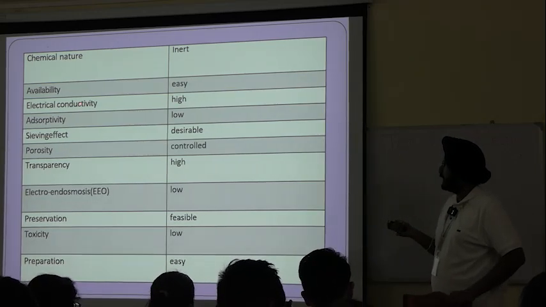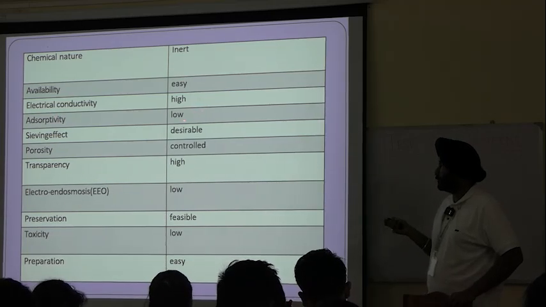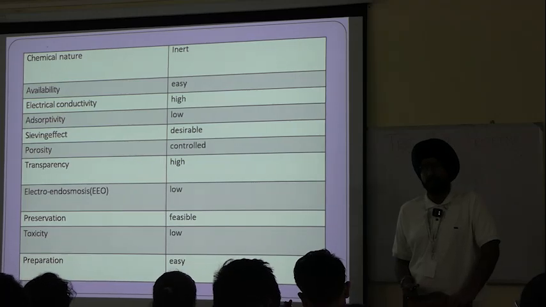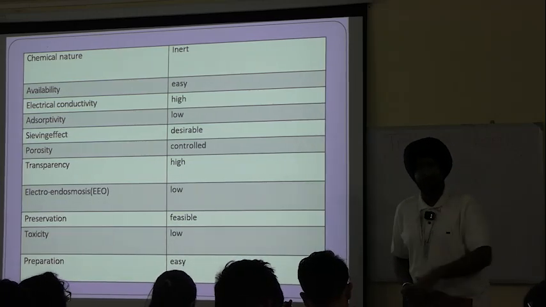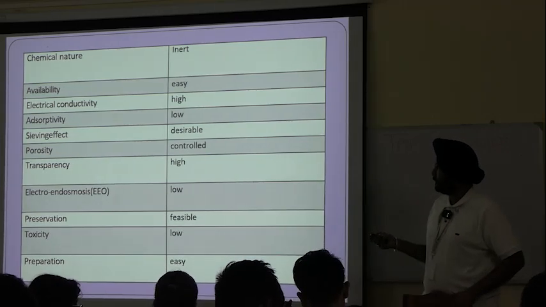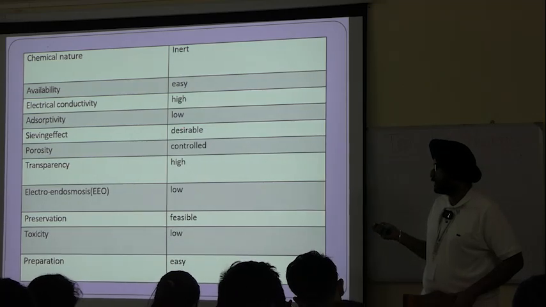Availability, easy. Electrical conductivity should be high. Adsorptivity should be low. Why? Adsorption should not occur because that also hampers the rate of separation or mobility. Sieving effect should be desirable. Porosity should be controlled.